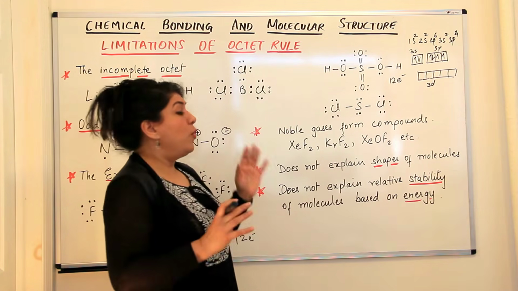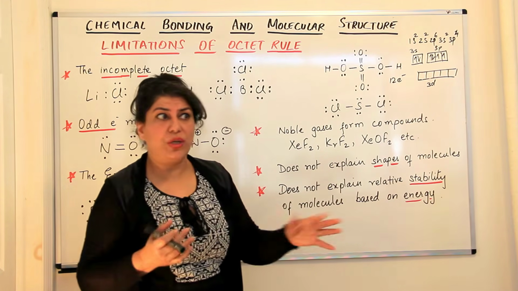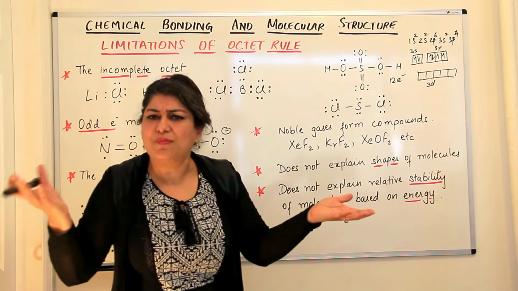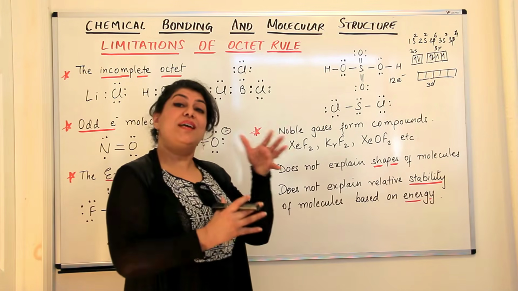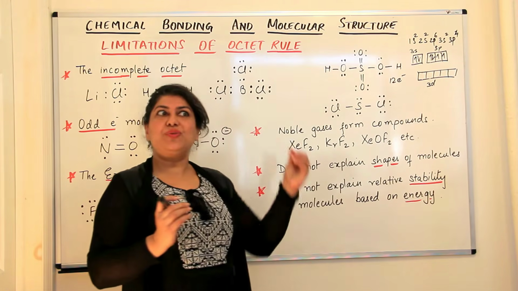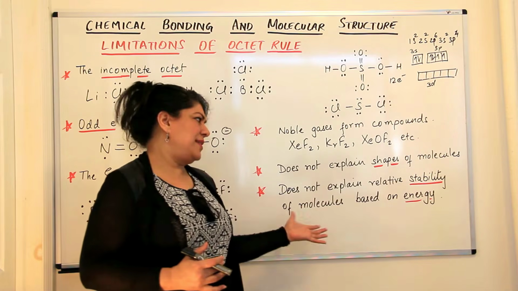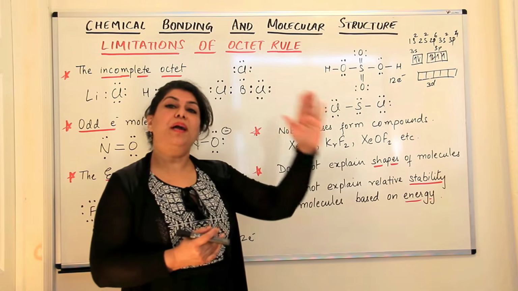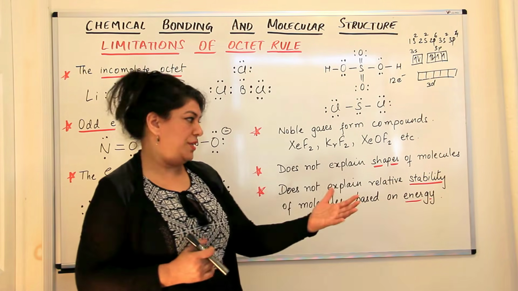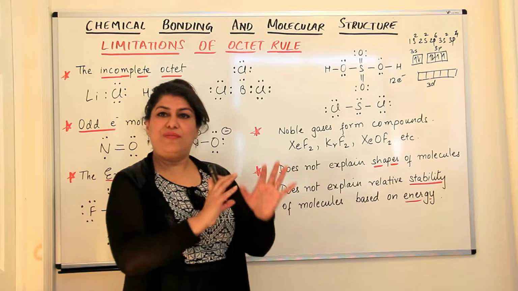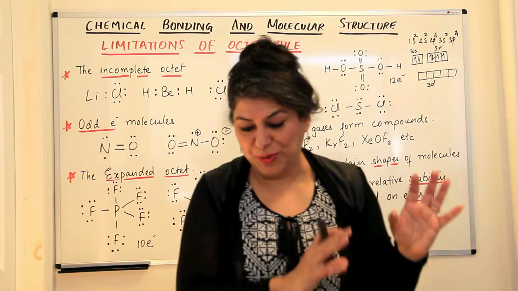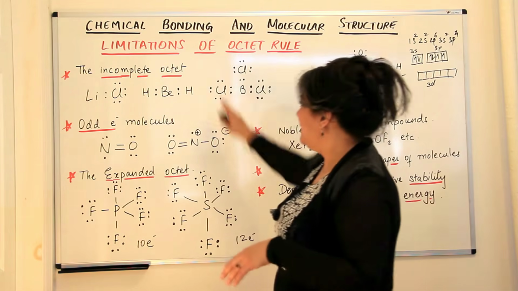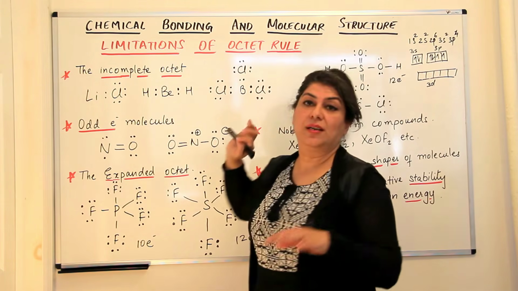It does not tell us about the relative stability of different molecules. This is one molecule, this is the other one. This one is more stable, this is less stable. Why is it more stable? Why is it less stable? How is energy associated with that stability? How do you relate energy to stability? These are things that the octet rule does not tell. Now, these are topics that should be covered by other rules and other studies, but yet these are just faults found with the rule. I somehow feel it's deliberately trying to find faults in that rule. But these are definite exceptions that you must learn about.